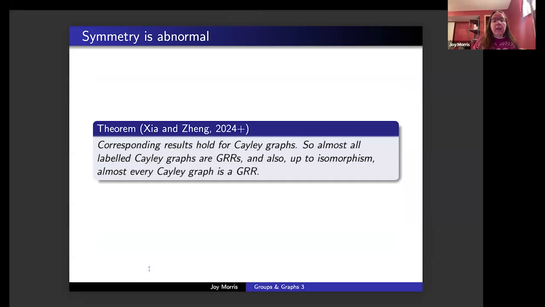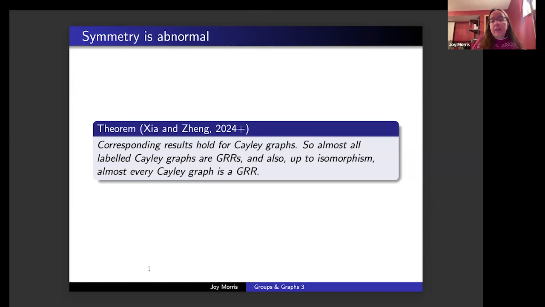And more recently, Shasha Zheng, in her PhD thesis, together with her supervisor Binju Xia, showed a corresponding result for Cayley graphs. So almost all labeled Cayley graphs are GRRs, as long as they're on a group that admits a GRR at all. And also up to isomorphism, almost every Cayley graph is a GRR.